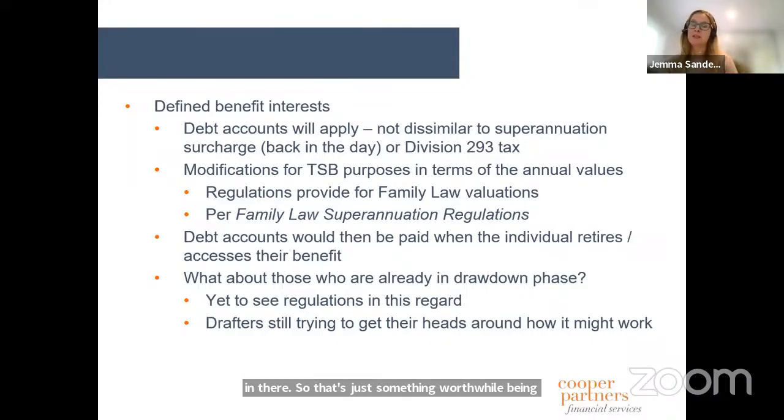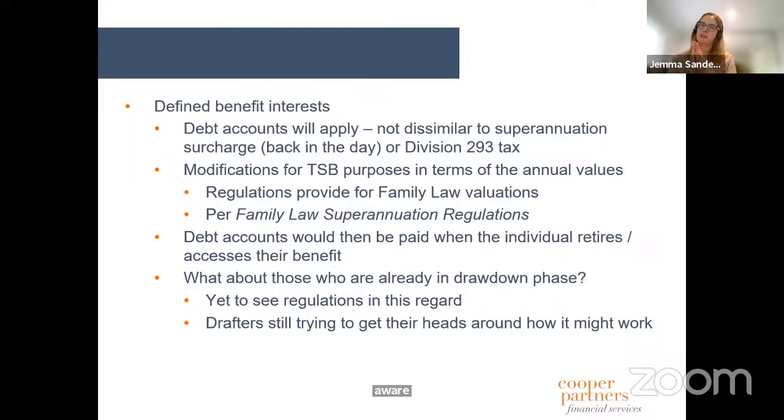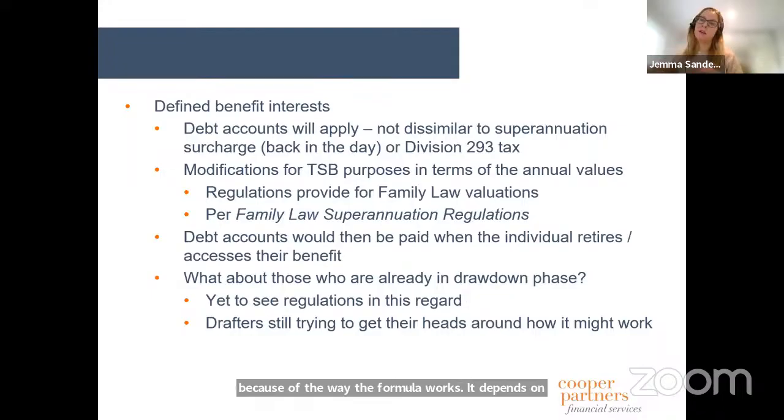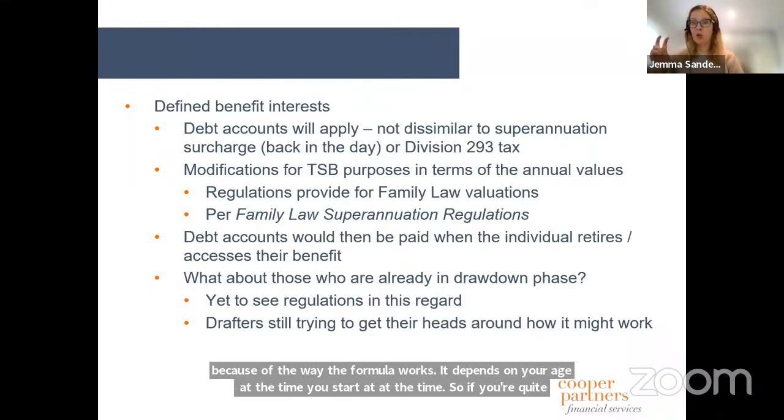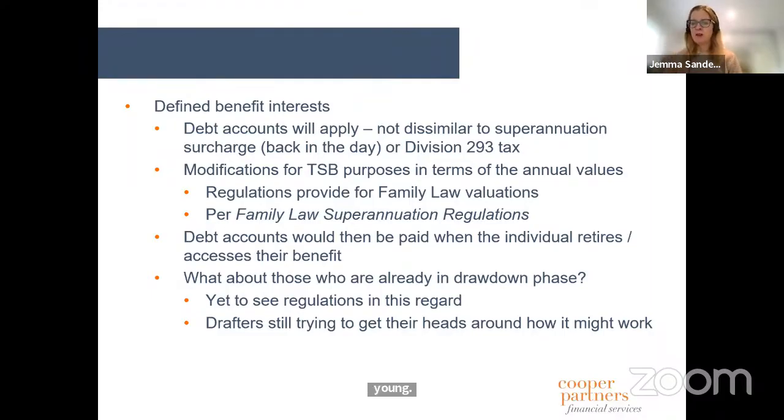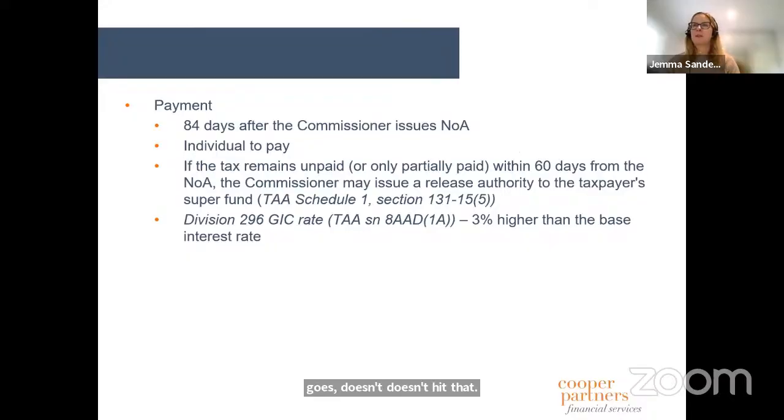It really depends, because of the way the formula works, it depends on your age at the time you start. So if you're quite young, you might end up with a higher value from this perspective. But with John Howard as an example, I think he's in his 80s. So his total super balance as far as the defined benefit scheme goes doesn't hit that. All right. And then a few other bits and pieces there.